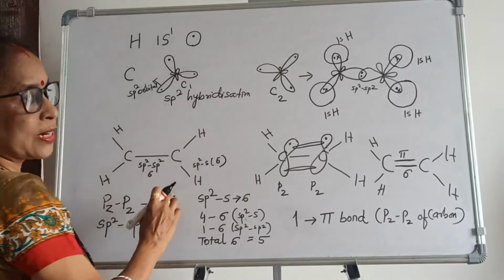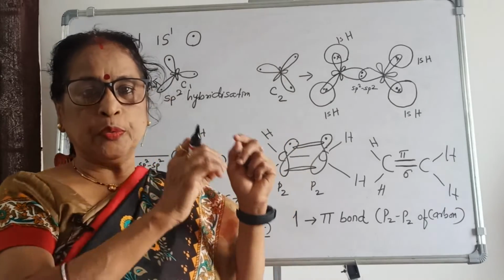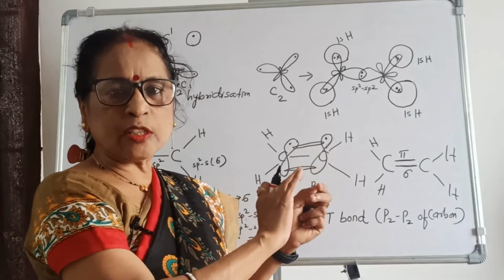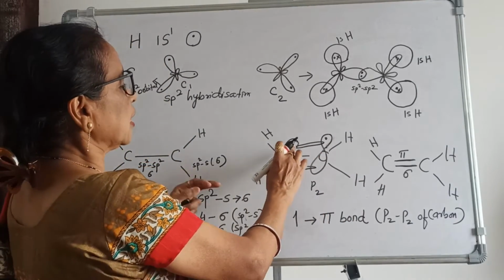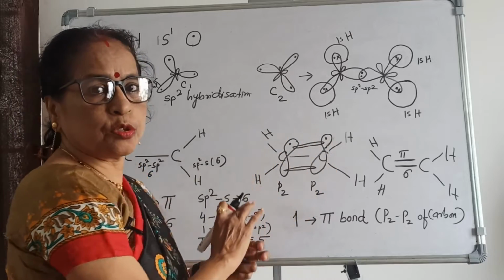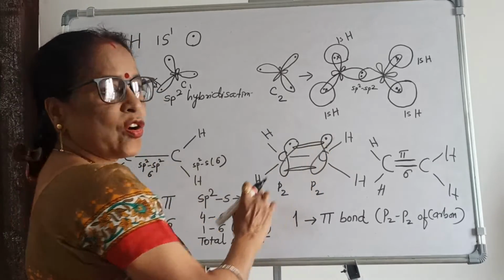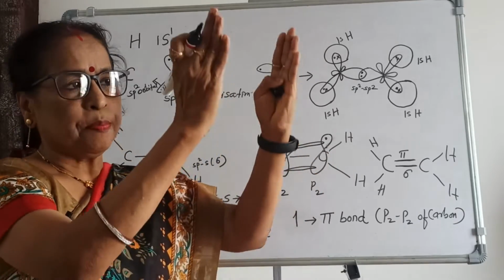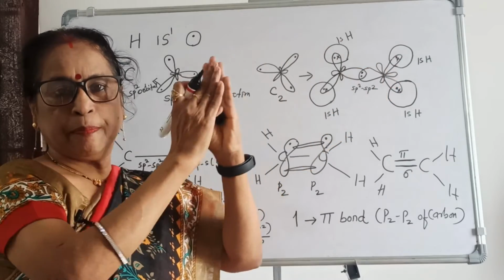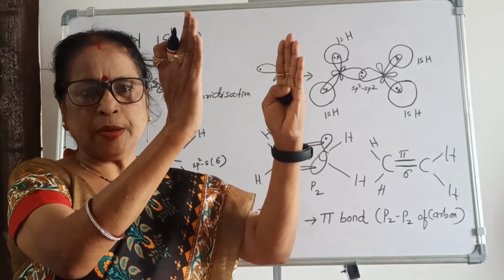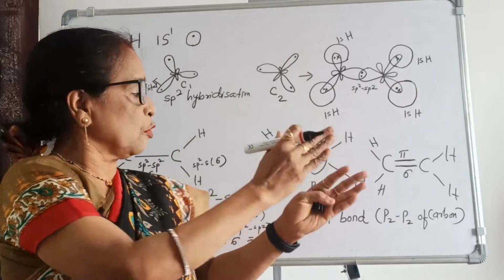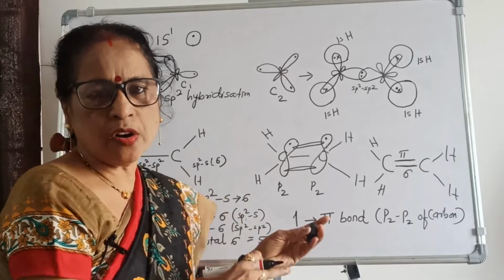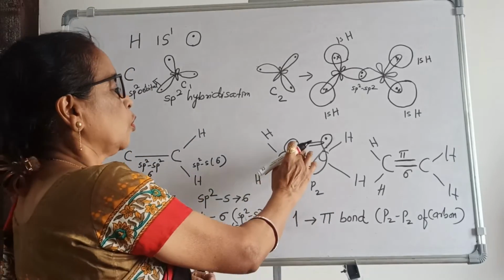Now I told you there is one pz orbital which is unhybridized, left over, and which also has one electron. You put this pz here, and in the other carbon also a pz orbital, each containing one electron. Now overlapping takes place, like px with px, py with py, pz with pz. So the pz overlapping takes place, each containing an electron in the unhybridized orbital, and now two lobes form.